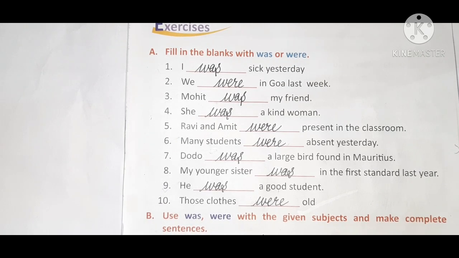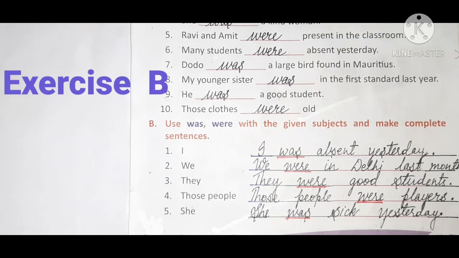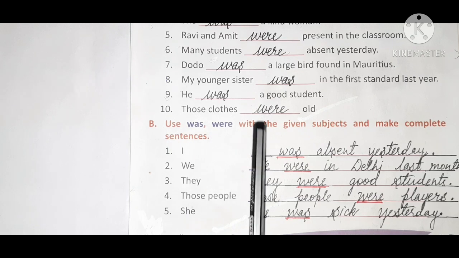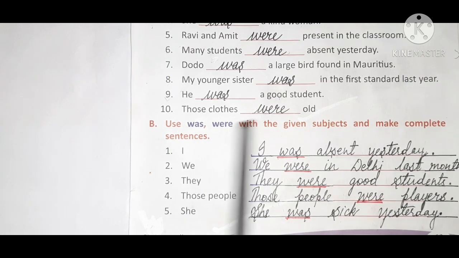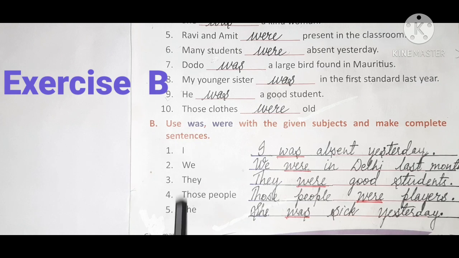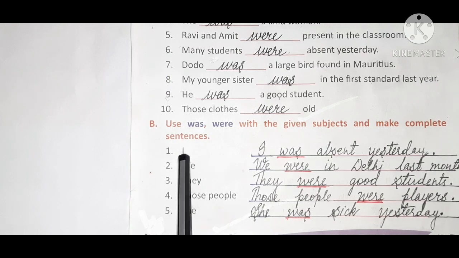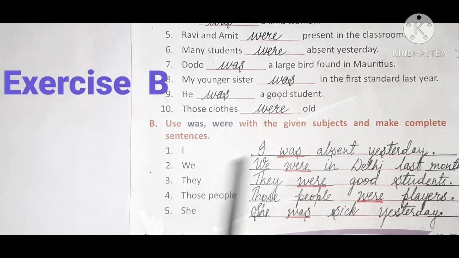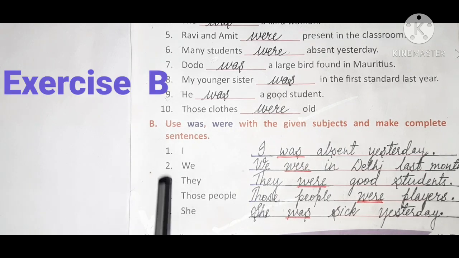Now, let's revise exercise B. Use was, were with the given subject and make complete sentences. So can you see the subject here? This is the subject, and you have to use was and were with the given subject and make complete sentences.